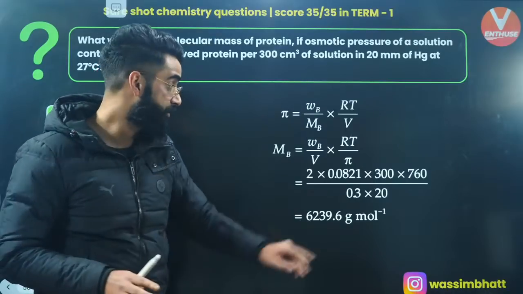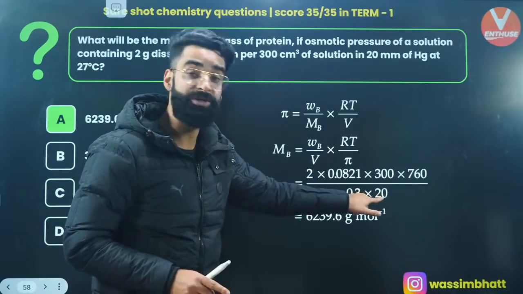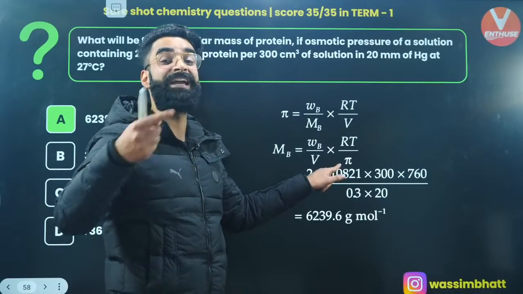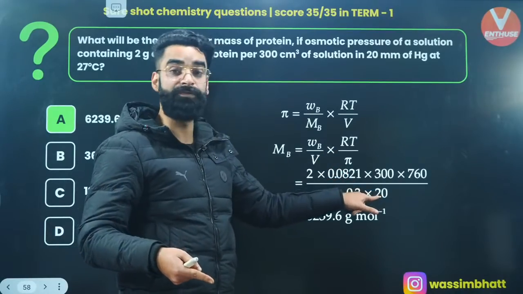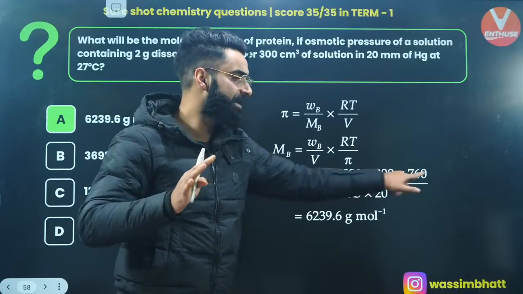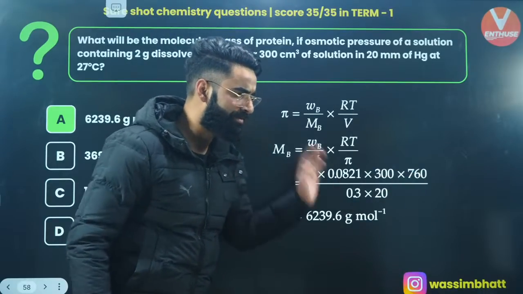Make sure you do this, okay? Because the osmotic pressure was given in mm of Hg and you are using R as 0.0821 atm liter per Kelvin per mole, convert the pressure from mm of Hg into atm by dividing by 760. So do remember this, okay?